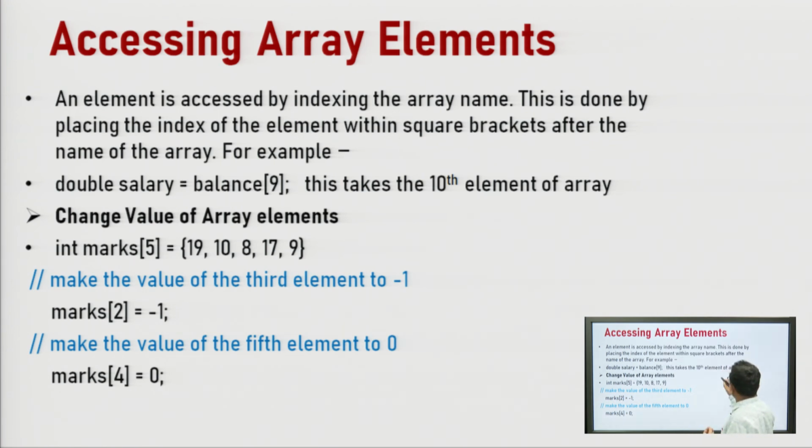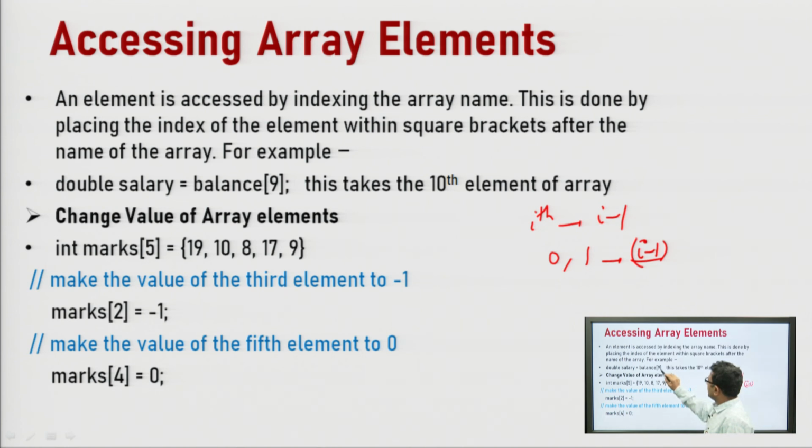Just see here, for the ith element of the array, the index will be i minus 1, because the index starts from 0. Since the index starts from 0, the first element index will be 0, the second element index will be 1, so the ith element index will be i minus 1. We will provide this index within the square brackets. So we want to access the 10th element.